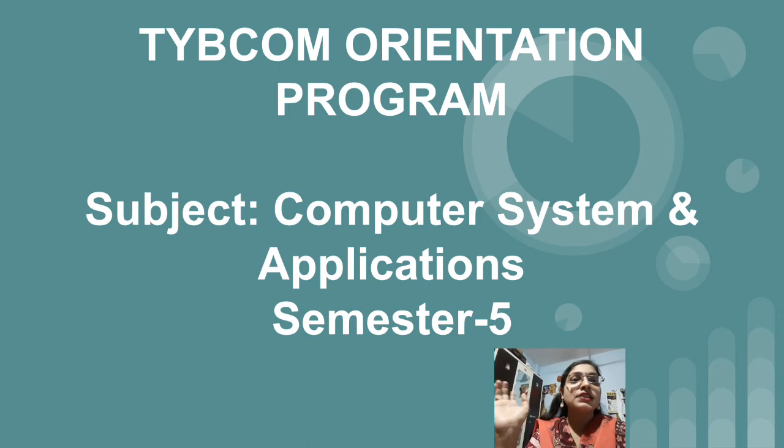After that, as you all know, your other subjects' distribution is 100 marks, right? But in case of Computer System and Application, we have the distribution of 75 and 25 marks. 75 marks will be for your theory paper, and for practical we will have 25 marks.